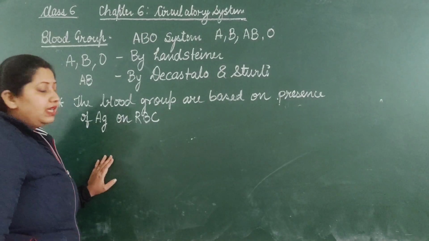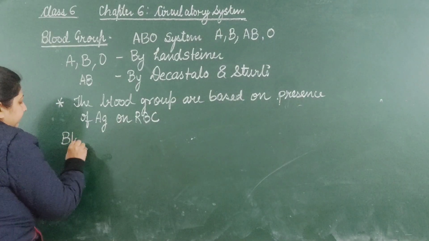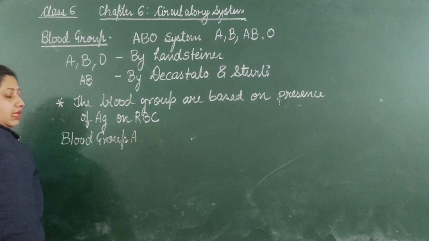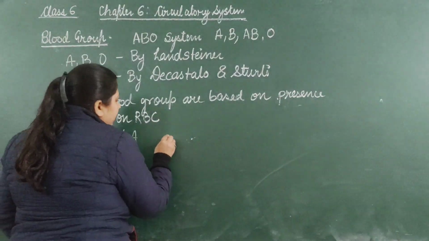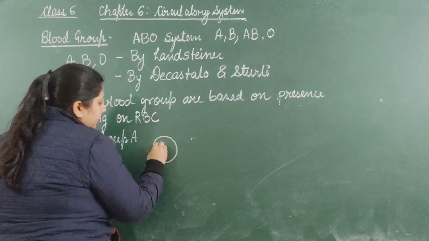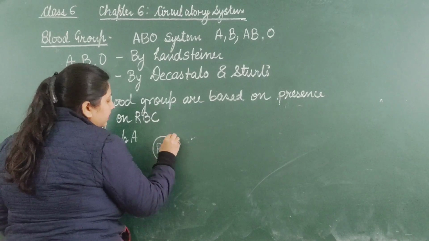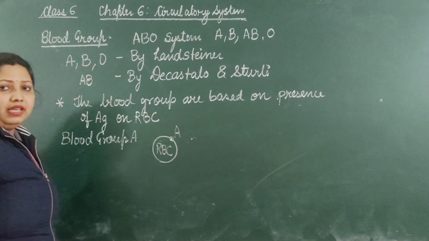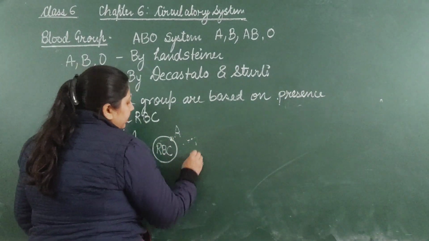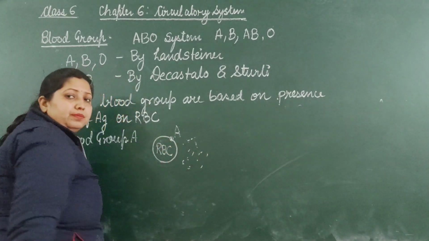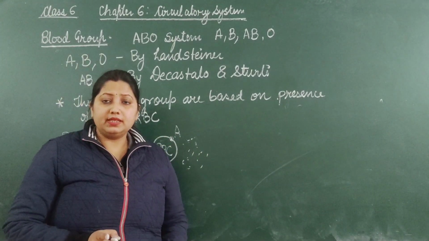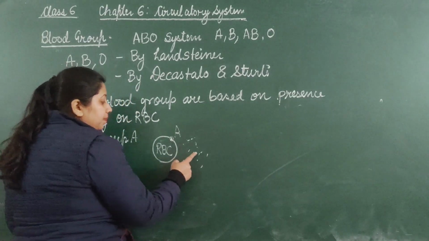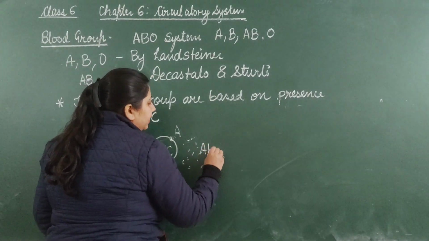Let us discuss the case of blood group A. In blood group A, this is the RBC, and on its surface antigen A is found. Now the blood has two components, plasma and cells. Cells are RBCs and plasma is the fluid part. So in the plasma, antibody